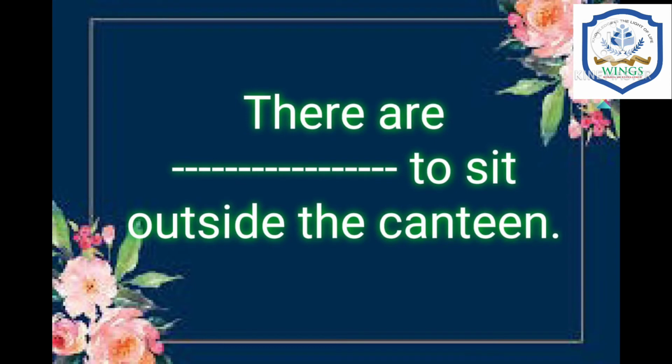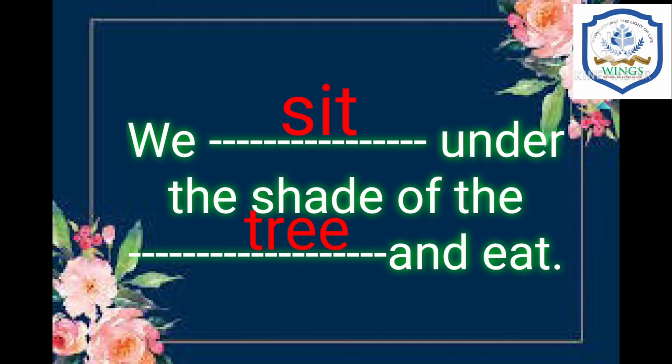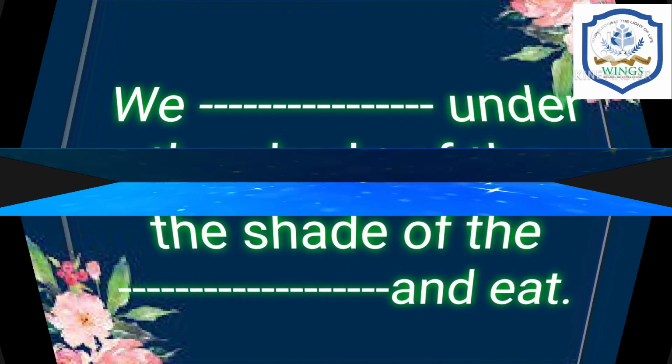There are dash to sit outside the canteen. Yes, very good. There are chairs to sit outside the canteen. We dash under the shade of the dash and eat. What should come here? Yes, we sit under the shade of the tree and eat. Like this, you have to complete this activity in your textbook.